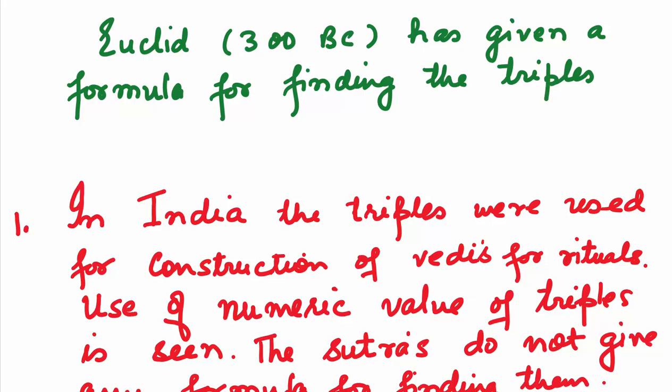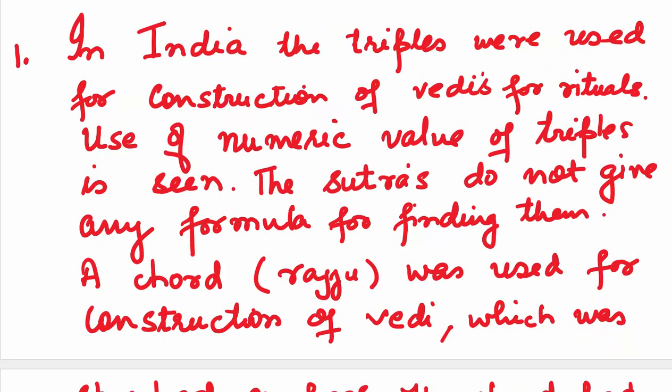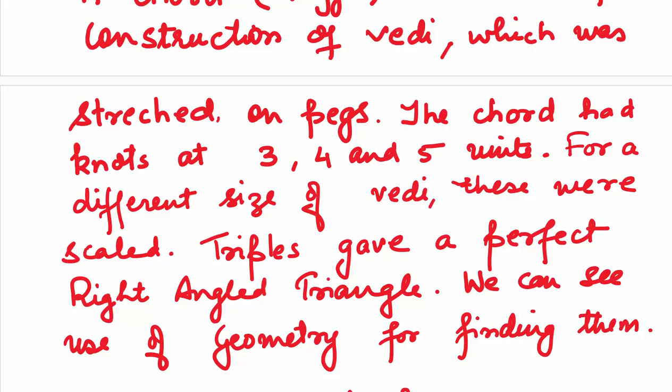We'll see that later. Let's come to India. In India, the triples were used for construction of Vedis for the rituals. Use of numerical value of triples is seen. The sutras do not give any formula for finding them. A cord called Raju was used for construction of Vedis, which was stretched on pegs. The cord had knots at 3, 4 and 5 units. Units could have been a hast or a pad or a different size of Vedi. These were then scaled. If they wanted bigger, they would multiply the triple by some number.